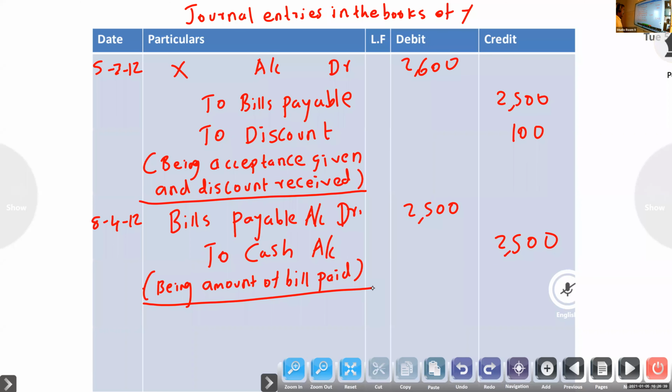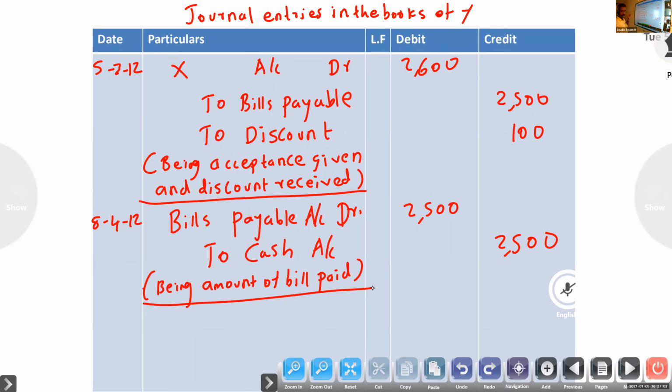Okay, so if you write also no problem, I will tell. So we'll do the problem. First you have to write the balance b/d, otherwise you can write the entry. So Y account, if you are preparing the first entry, what? Y account to sales. So to sales first. If you prepare the account, you have to write the first entry.